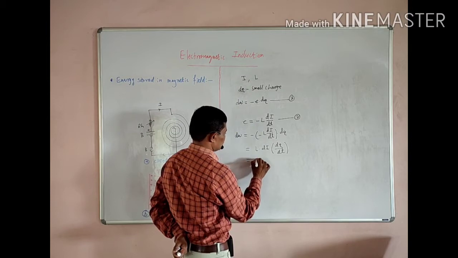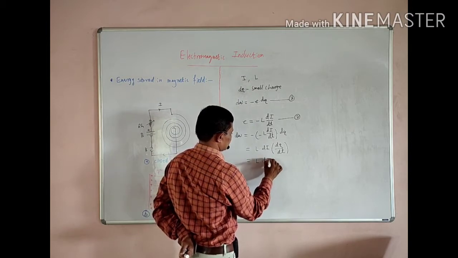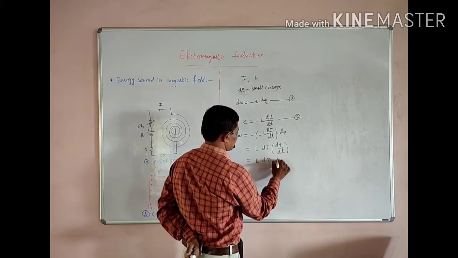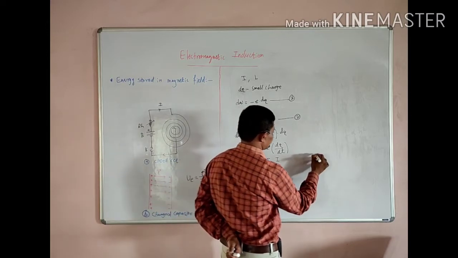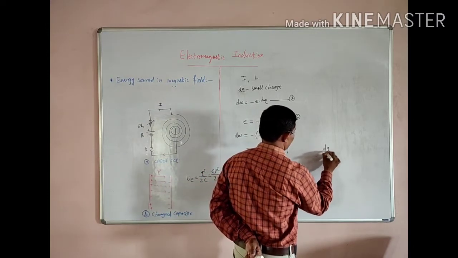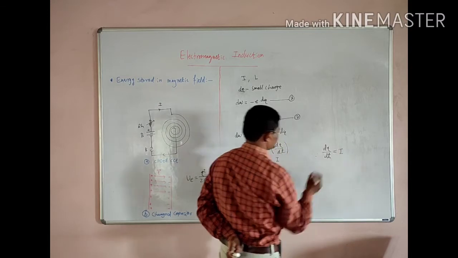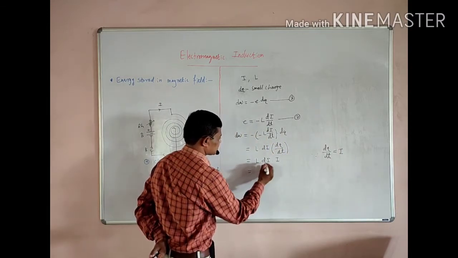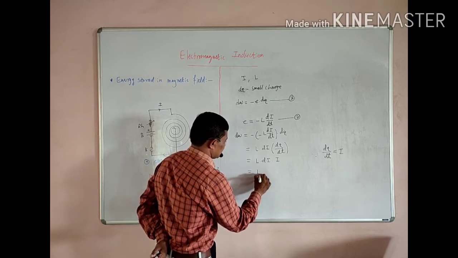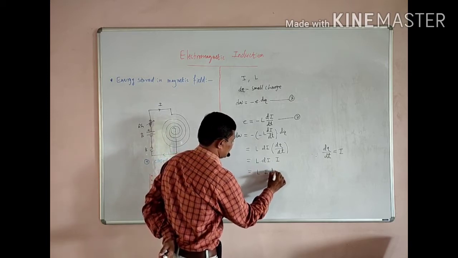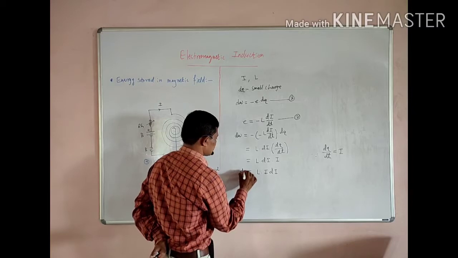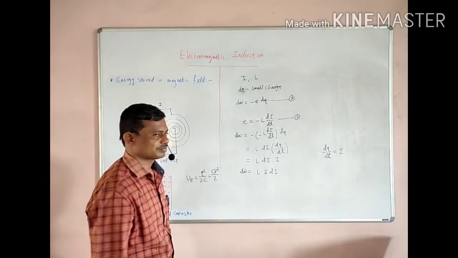This is equal to L di into I, as we know that the rate of flow of charge is nothing but the current I. So this equation becomes L I di, which is the small amount of work done dW.